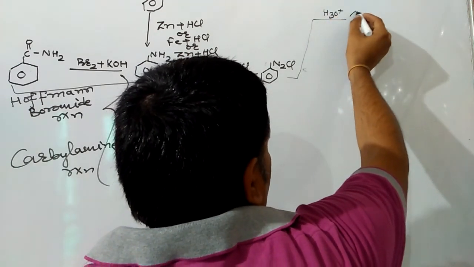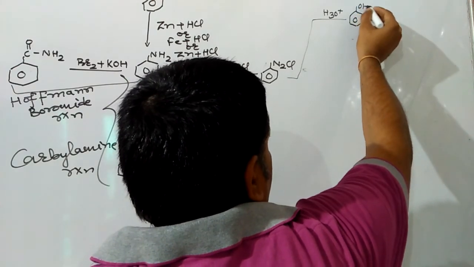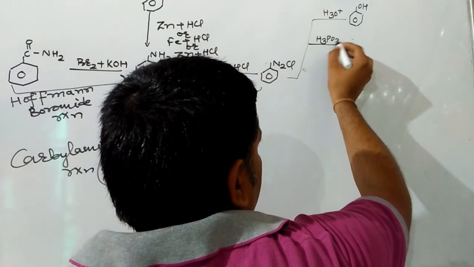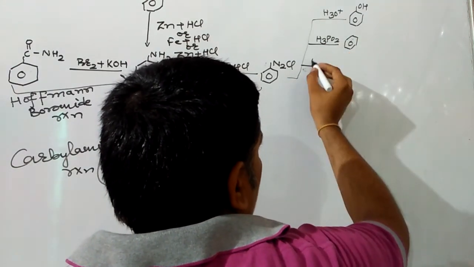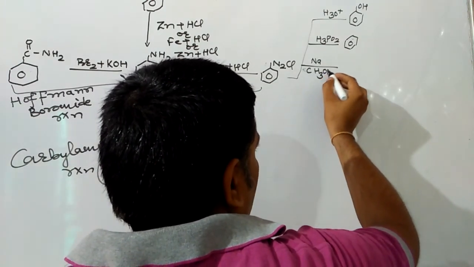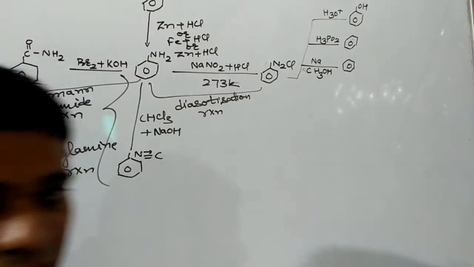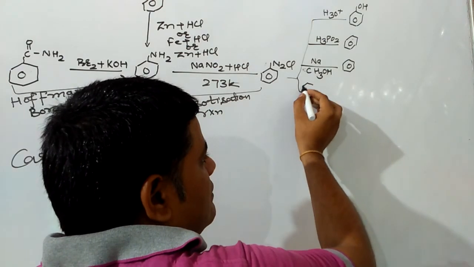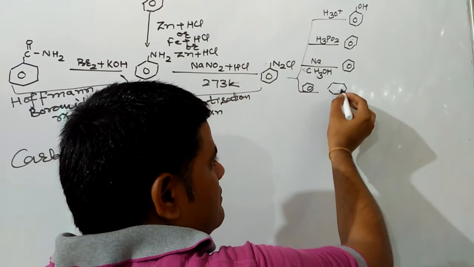Now this benzene diazonium chloride is converted into different products. First one, on complete hydrolysis it will give you phenol. Second one, on reduction with H3PO2 it will give you benzene. On reduction with sodium in alcohol, it will also give you benzene. And when it reacts with benzene, the product formed will be biphenyl.